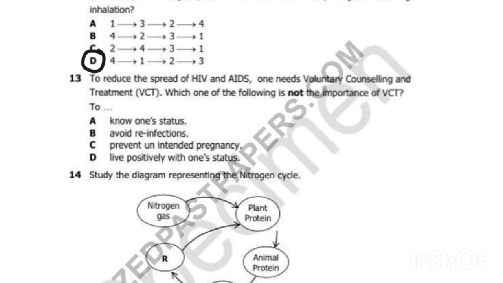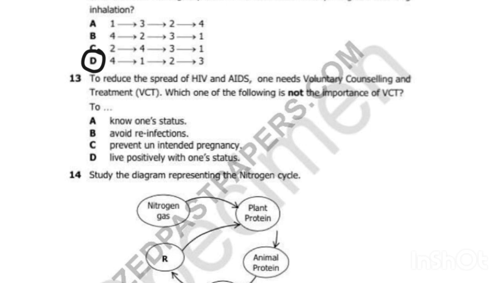So what's 13? To reduce the spread of HIV and AIDS, one needs voluntary counseling and treatment, VCT. Which one of the following is not the importance of VCT? Okay, knows one's status. VCT, to know if that person is positive or not.